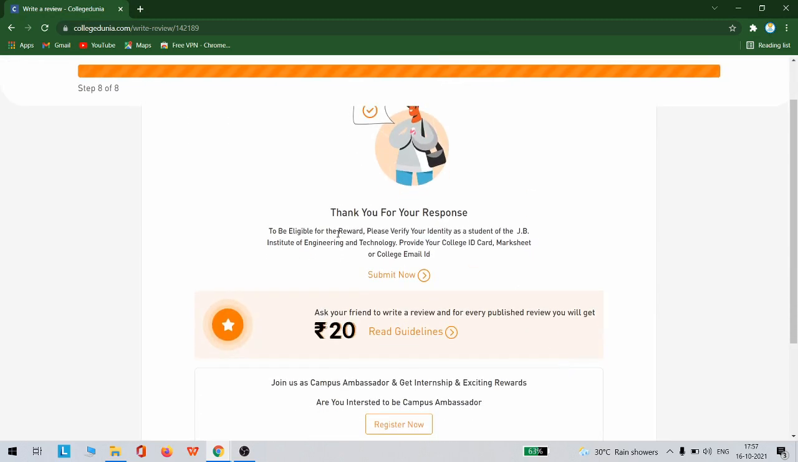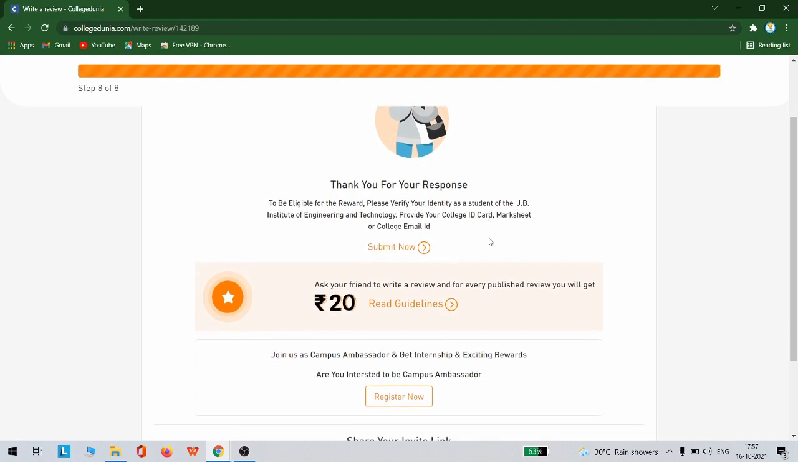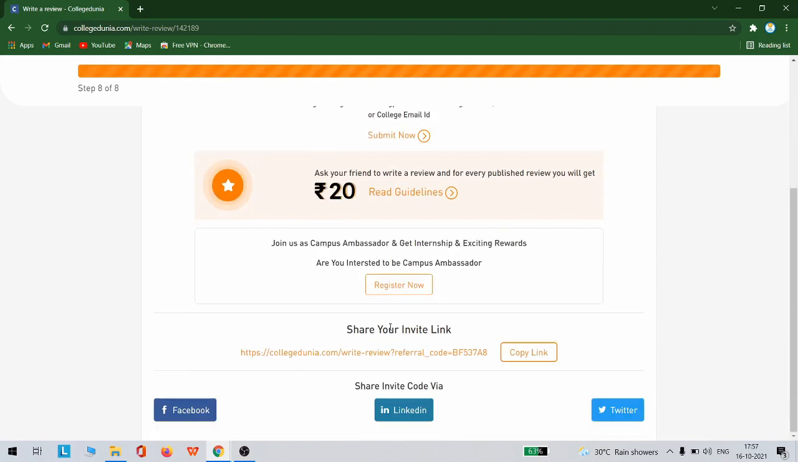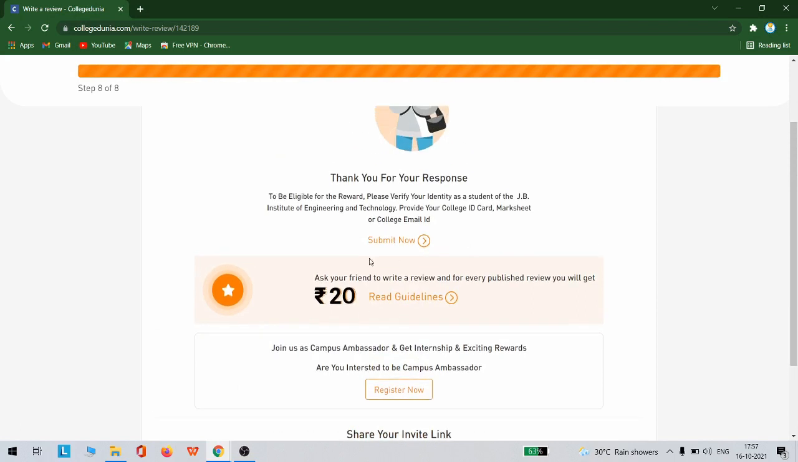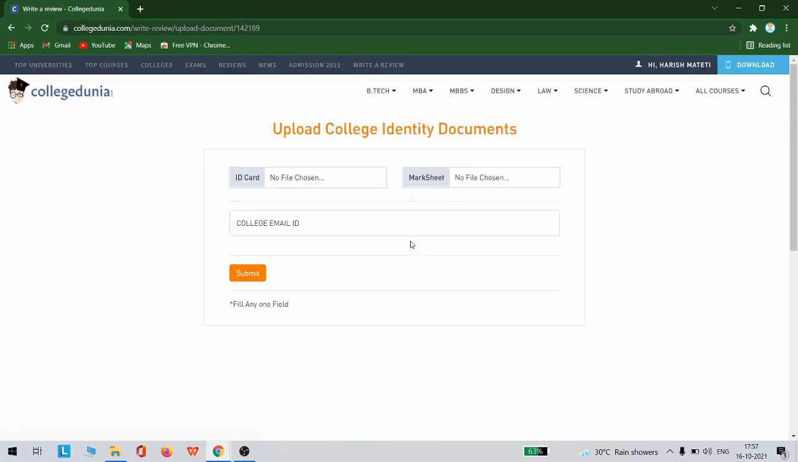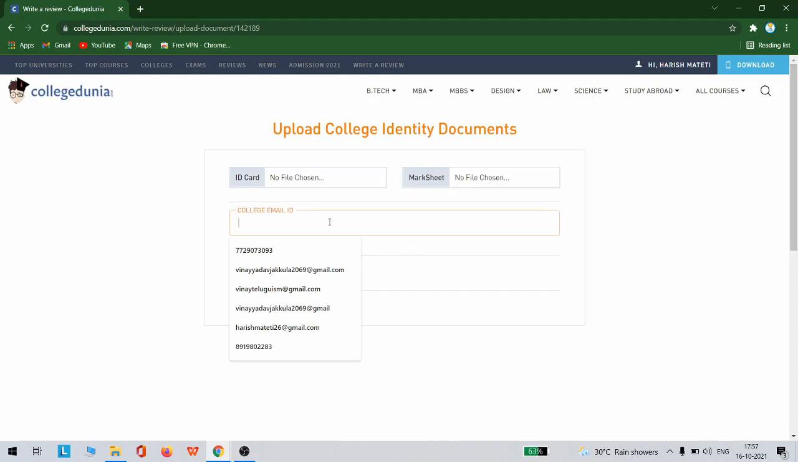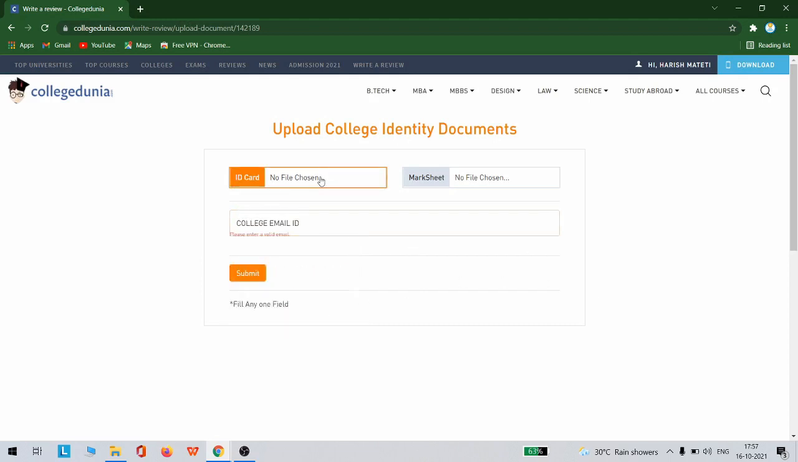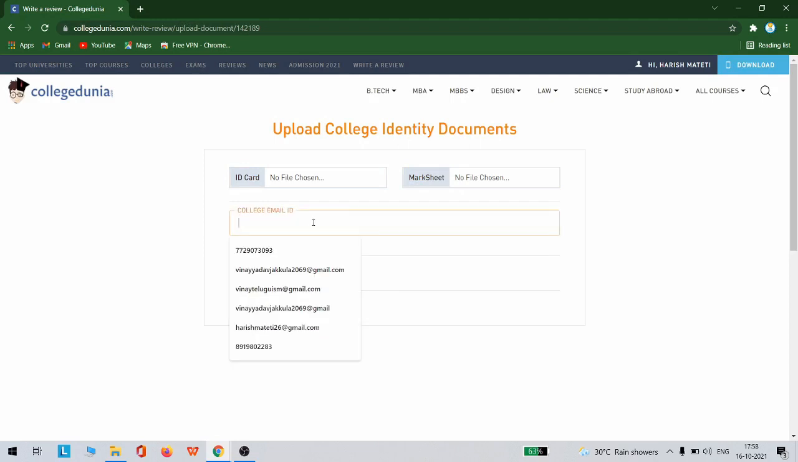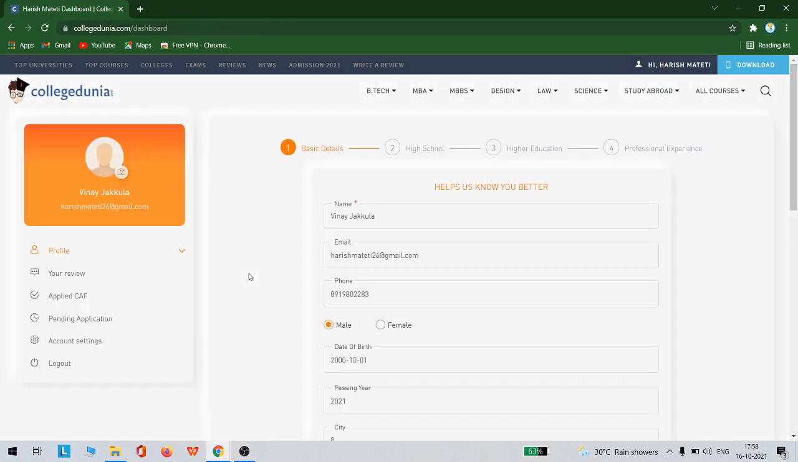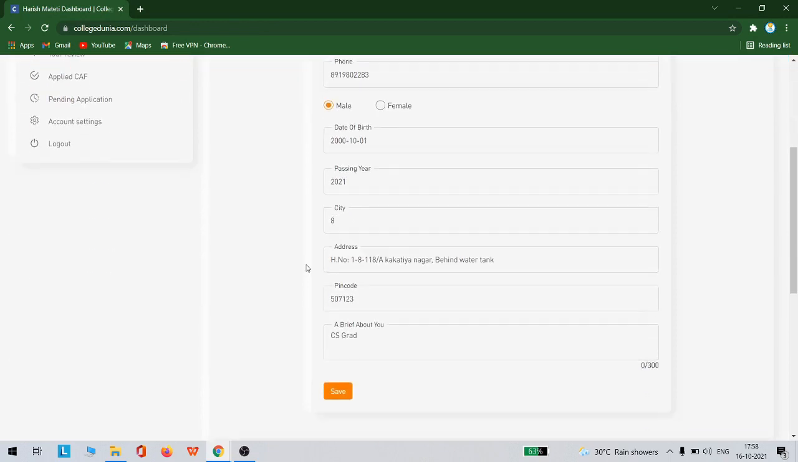Thank you for your response. To be eligible for the reward, please verify your identity as a student of the JB Institute of Engineering and Technology. For this, you have to provide your college ID, and then click submit. What you have to do is provide your college email ID or a mark sheet. Any one field is enough. So let me say I have a college ID, and then click submit. So your college ID has been changed, right?